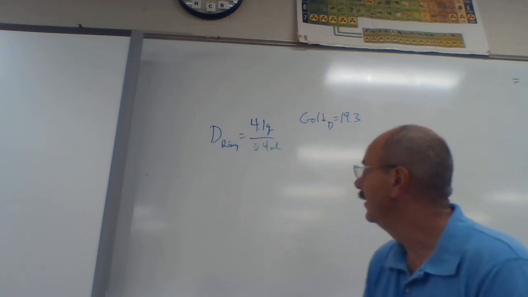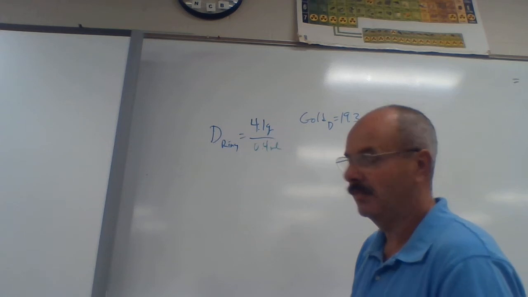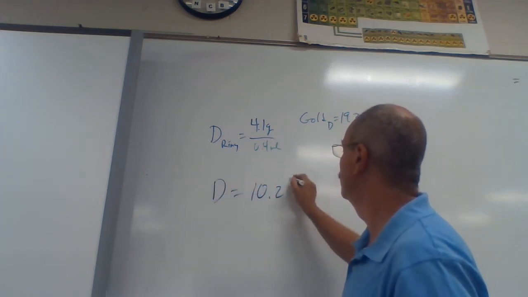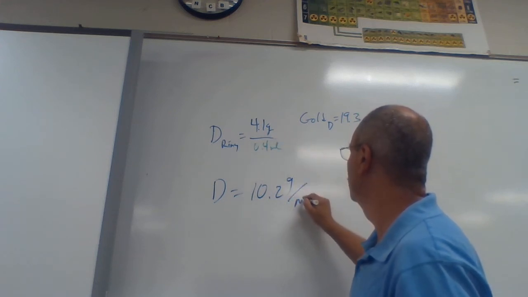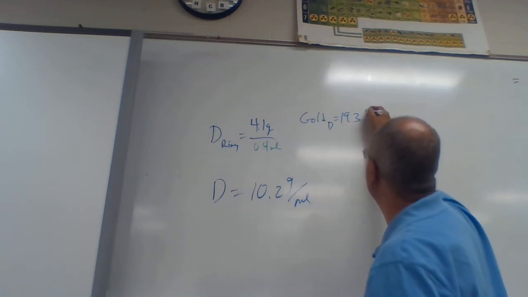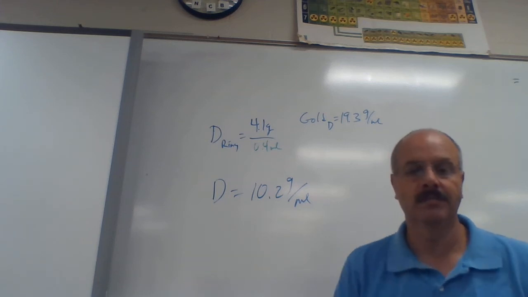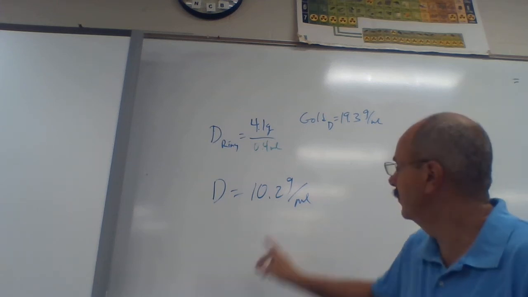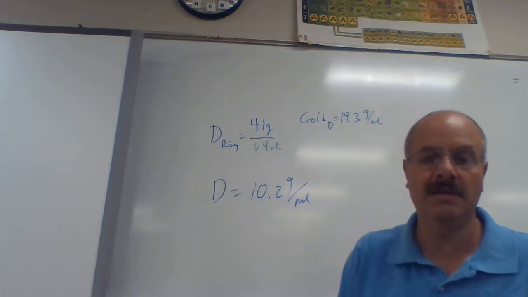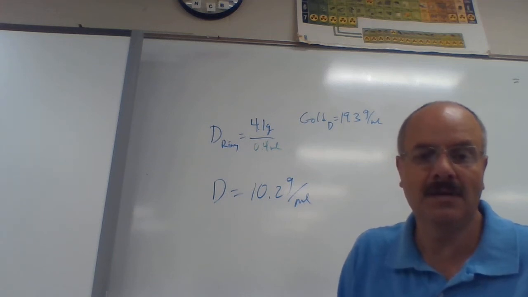So, all right. If you divide this out, what you'd end up with is an answer of the density of the ring equals 10.2, and it's grams over milliliters, because neither unit cancels out. So now the density of gold was 19.3 grams per milliliter. Is my ring gold? Nope, because those two don't match up. For my ring to be gold, it would have had to match up exactly perfect. It would have had to be 19.3. So I got ripped off. The guy that sold me this didn't sell me real gold.